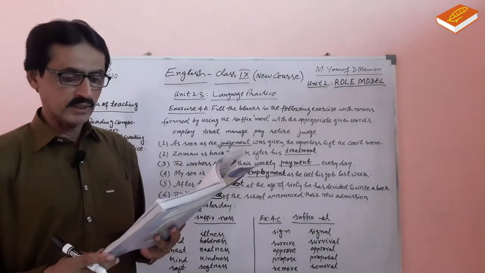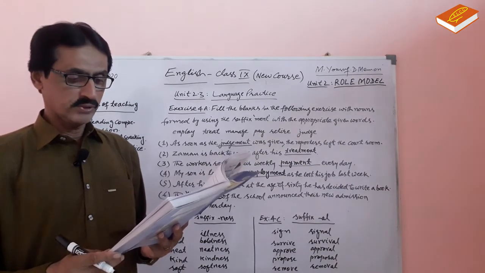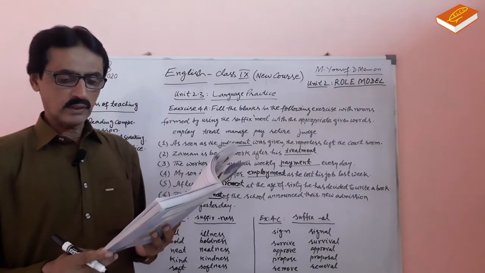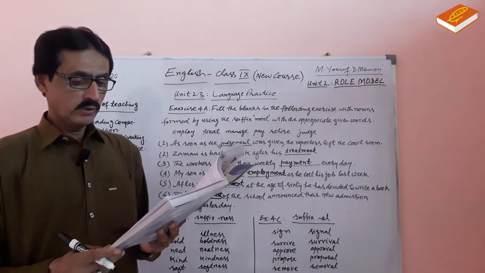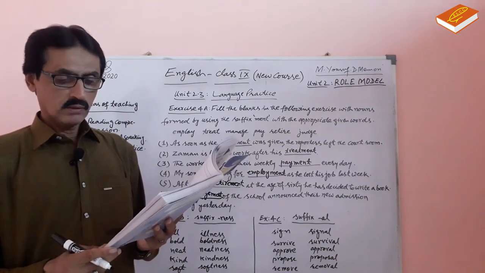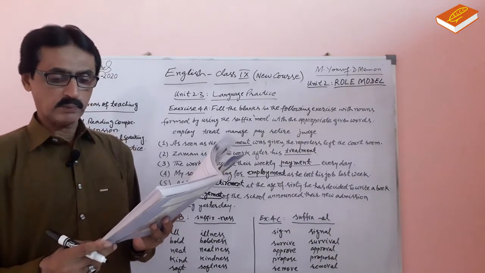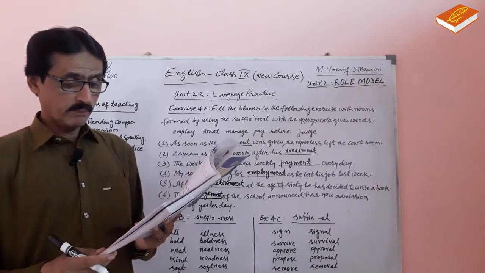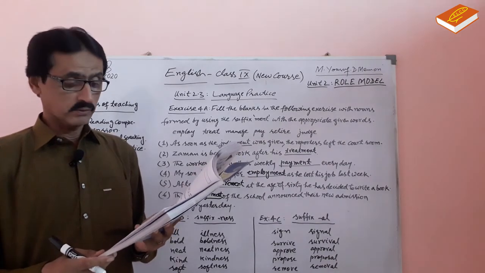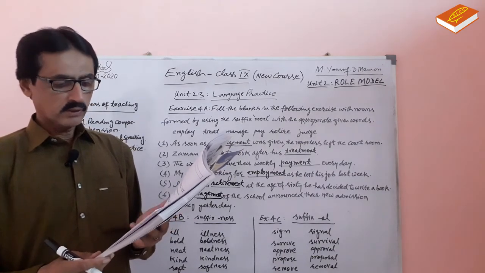Number one, the dash of the green turtle is in danger on the Karachi beaches. The survival of the green turtle is in danger on the Karachi beaches. Number two, our dash for setting up a dispensary was accepted by the minister. Our proposal for setting up a dispensary was accepted by the minister. Number three, the dash of garbage is the responsibility of the government. The removal of the garbage is the responsibility of the government.